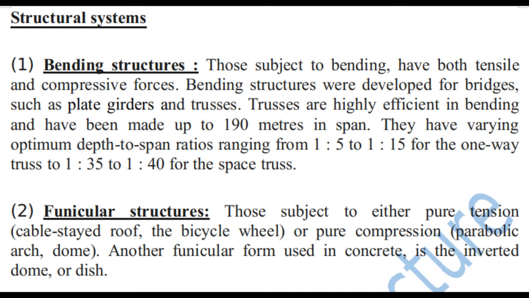They have varying optimum depth to span ratios ranging from 1:5 to 1:15. That is, depth divided by the span is in the ratio of 1:5 to 1:15 for the one-way truss, to 1:35 to 1:40 for the space truss. So this is the bending structure category. In the second category, the funicular structure, members are subjected to either pure tension or pure compression. Under pure tension come the cable stayed roof and the bicycle wheel, and under pure compression we come across the parabolic arch, dome structure, etc.